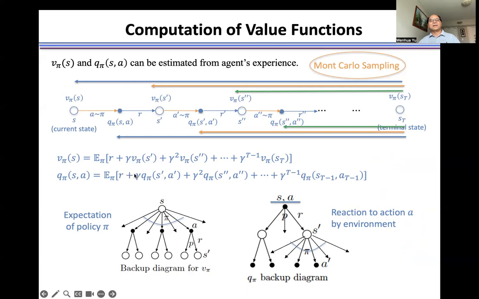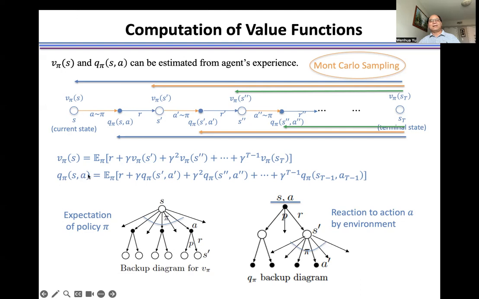This is the formula. We start from this current state, and we calculate the return for each trajectory, getting the future discount reward along it. Then we calculate the expectation of the future discount reward over all the trajectories under policy pi.